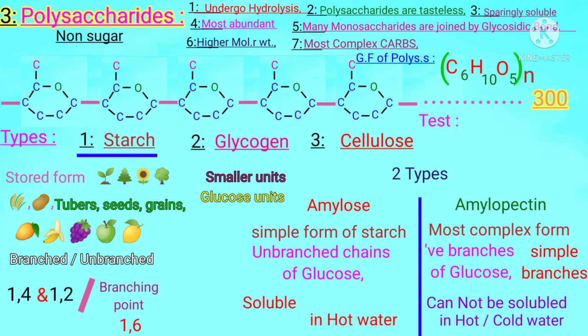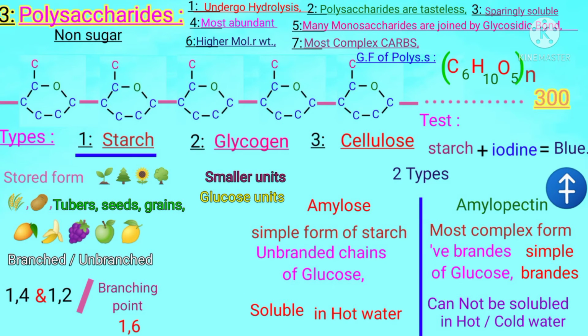Next, dear students, we can detect the presence of starch by using a test. To test for starch, we require iodine. If we combine starch with iodine, then which color will be obtained? Blue color. Students, by obtaining blue color, we can detect that starch is present in that particular compound.